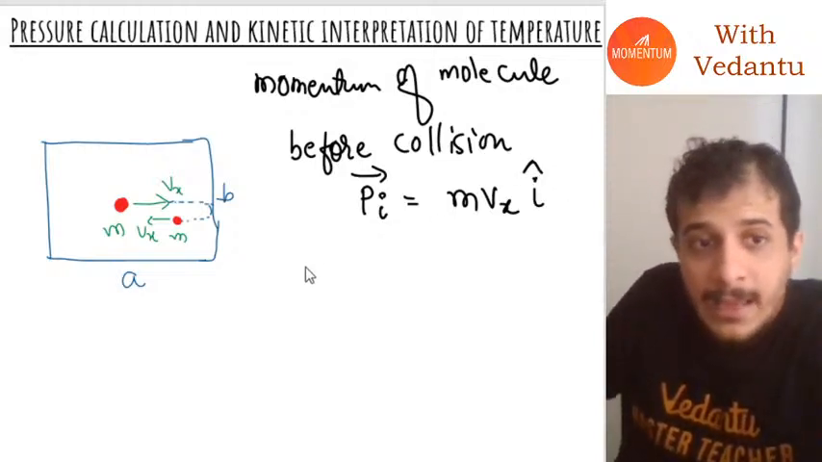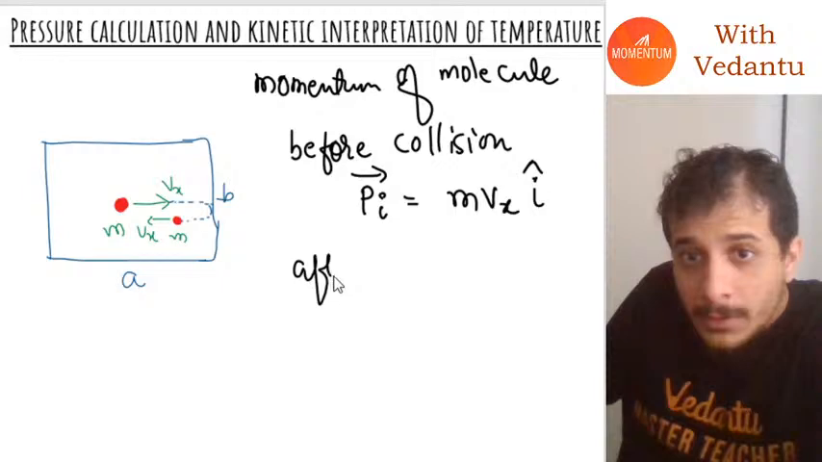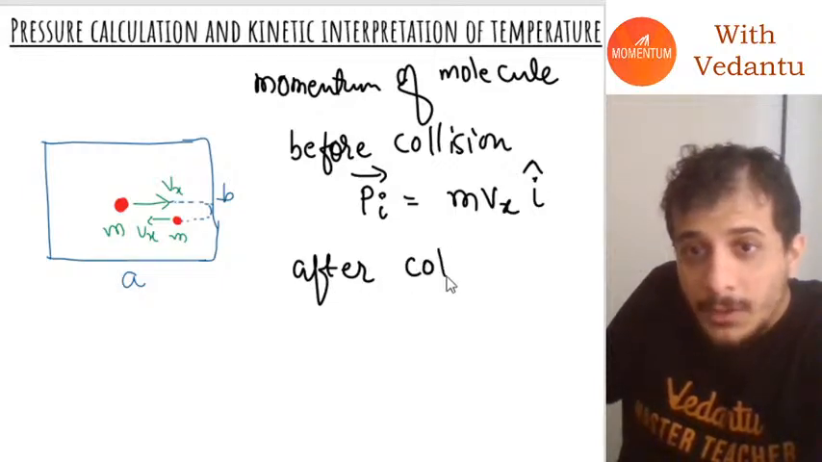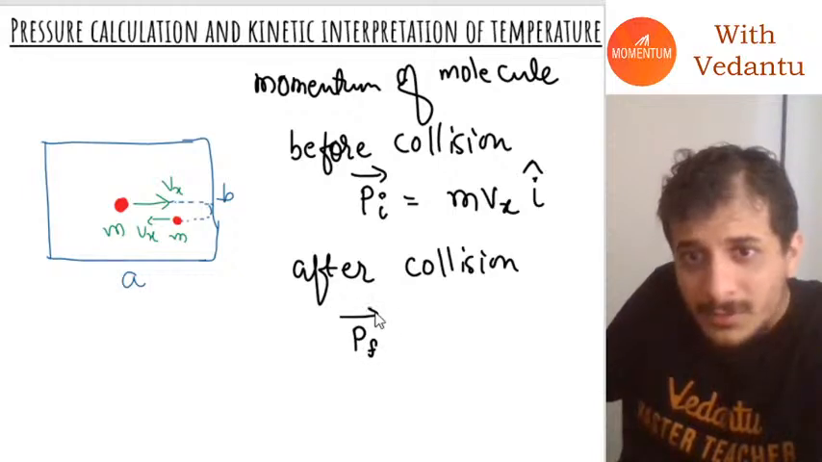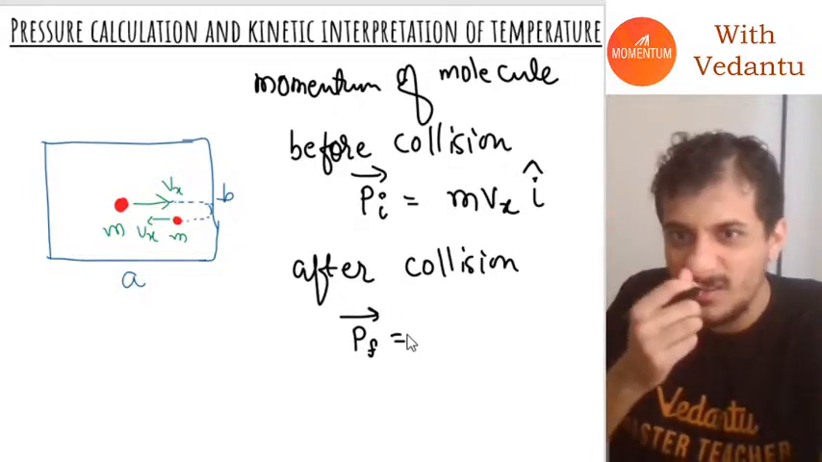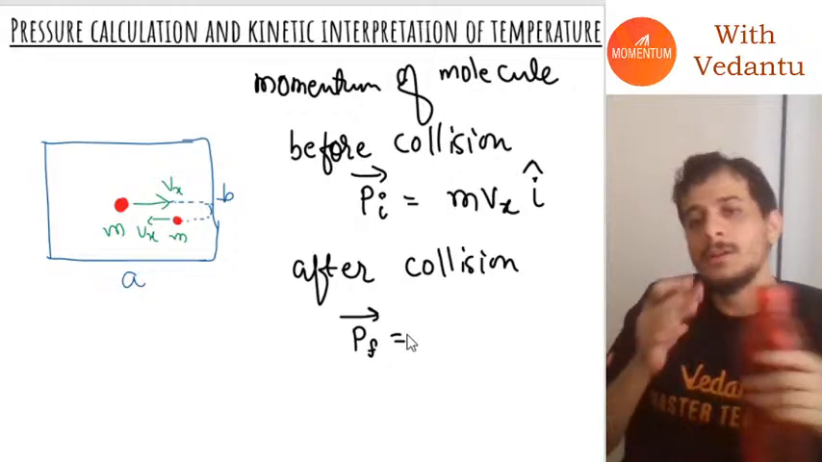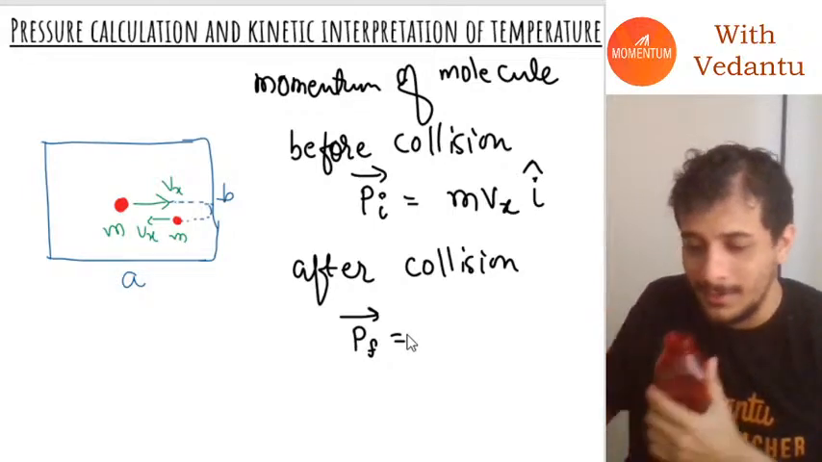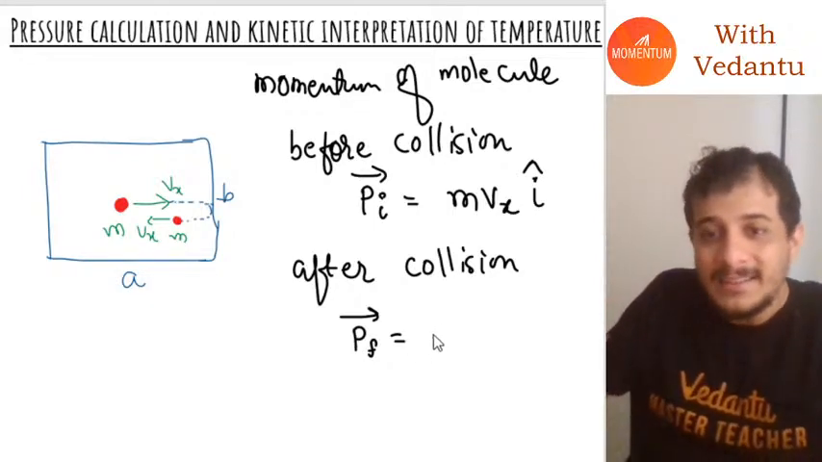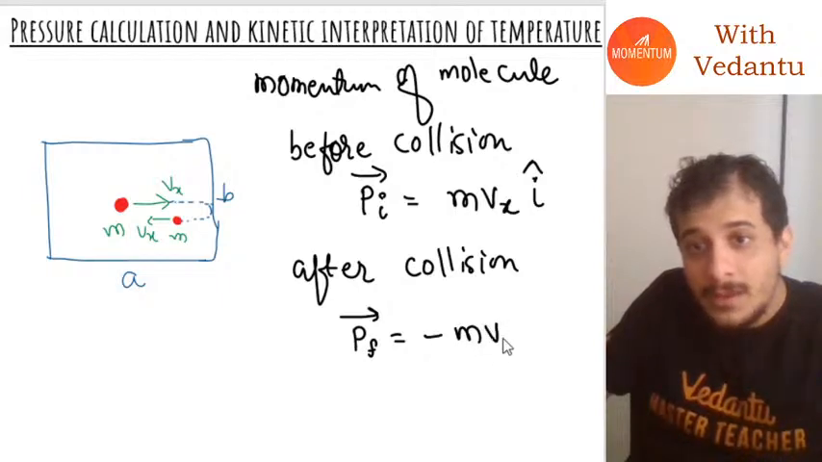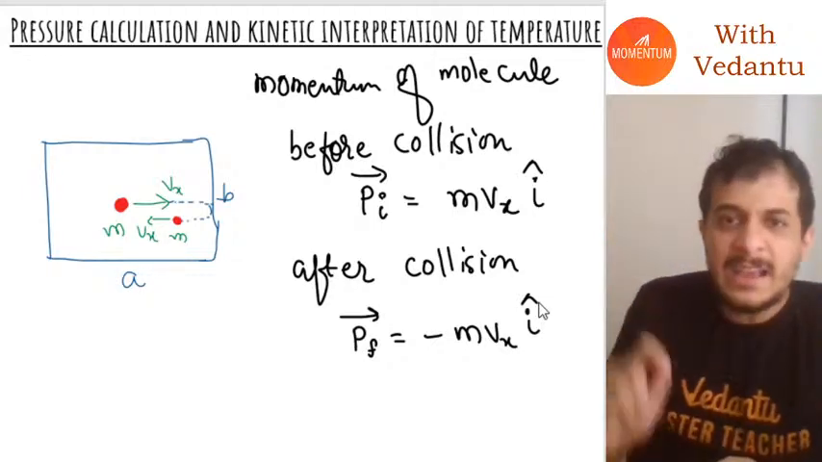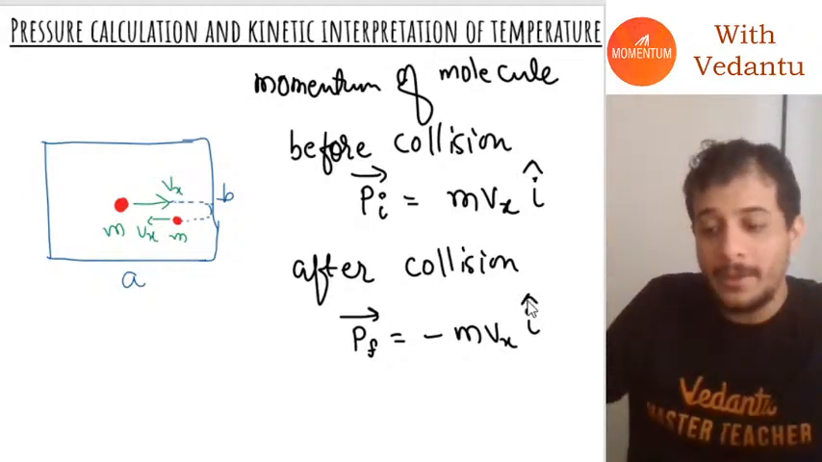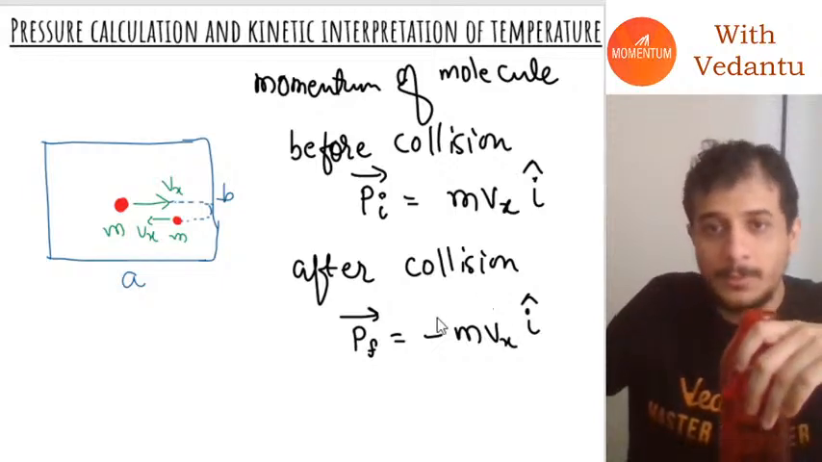Similarly, if I had to write the momentum of the molecule after collision, what will that be? Can you tell me in the chat? Spaceman is correct. That will be minus mvx. Why the minus sign? Because now the molecule is moving towards the negative x direction. I hope everybody understood.